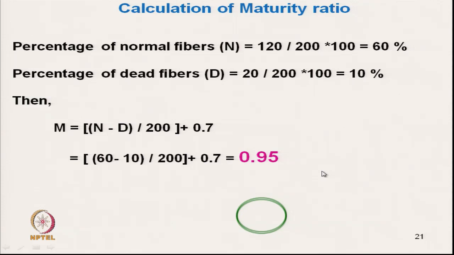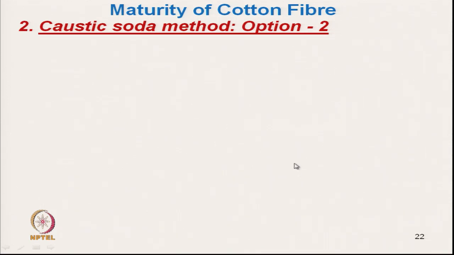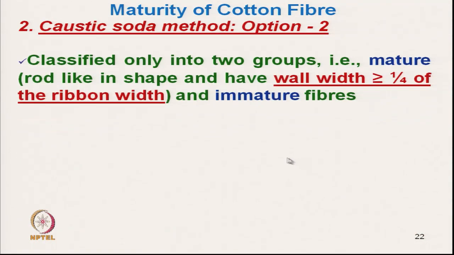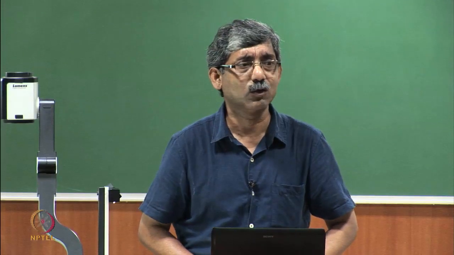Okay. And from there, if we know this, we can calculate the degree of thickening by the earlier formula. Next is the caustic soda method, option 2, the second caustic soda method, where fibers are classified only into two groups: matured fiber, rod like fiber, which actually has wall width greater than or equal to 1/4 of the ribbon width, and immature fiber. So, it is a simple method. In industry we normally use this, as it is a quick method.